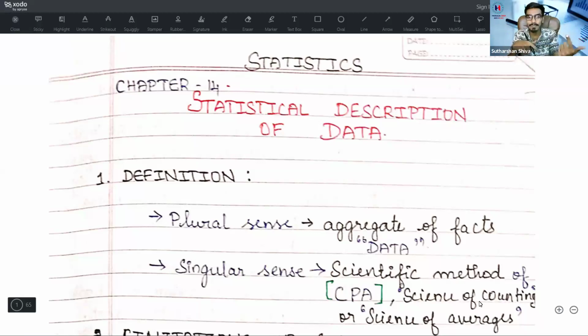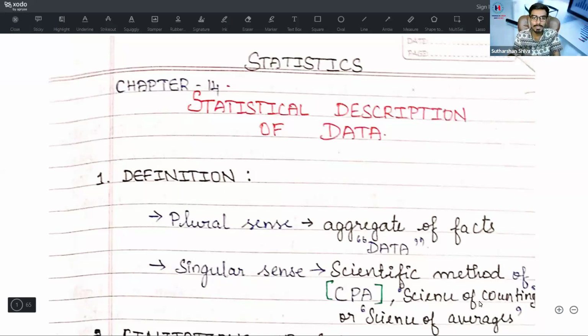Previously it was time value of money, now it is mathematics for finance. That part we are doing at the end of the session, after completion of statistics, because the time value of money or mathematics for finance part alone will come for somewhere around a minimum of 10 marks, maximum 14 marks. So it is nearly half of your pass mark. So we are going to do that session also.